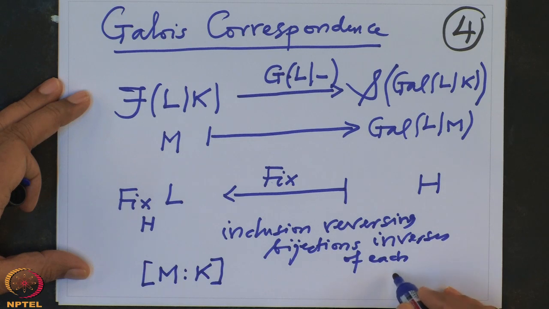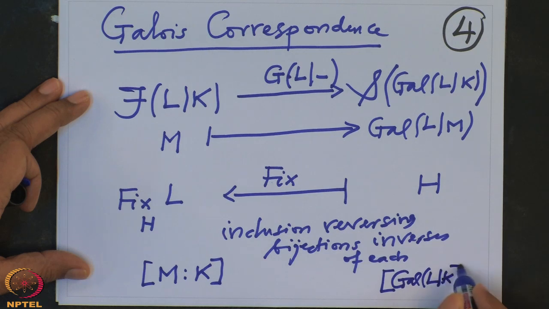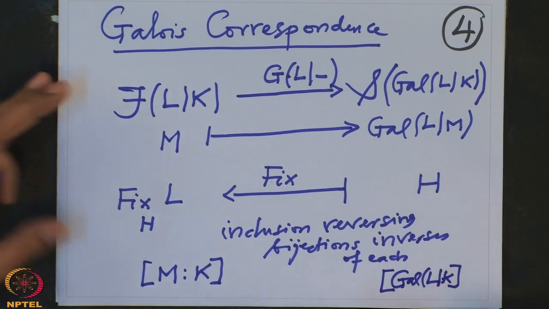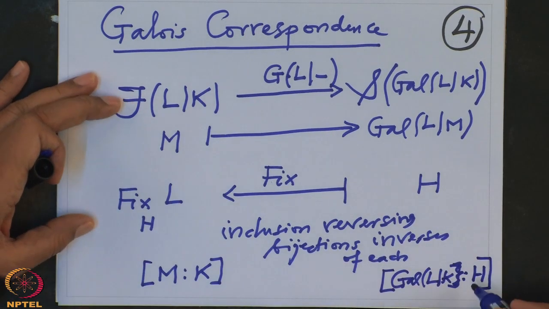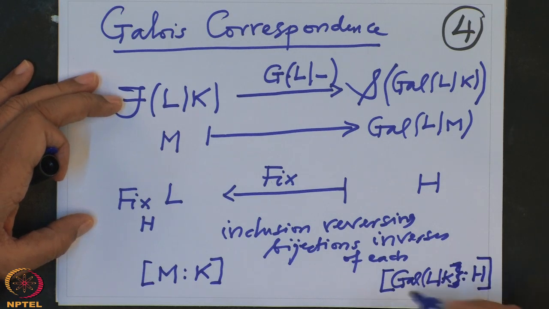It is easy to see that this will correspond to the index of the subgroup H in the bigger group, the Galois group of L over K.